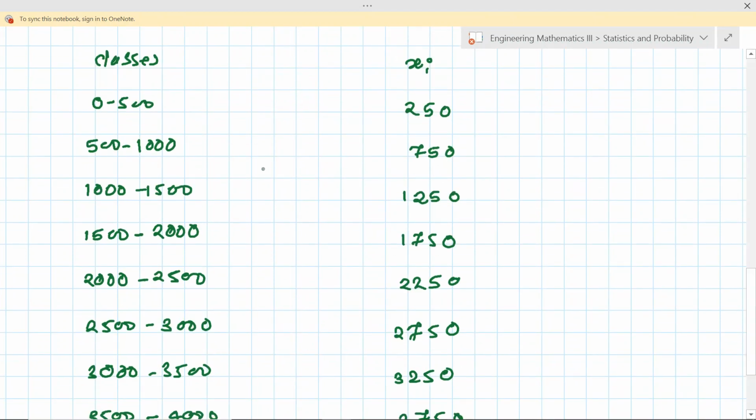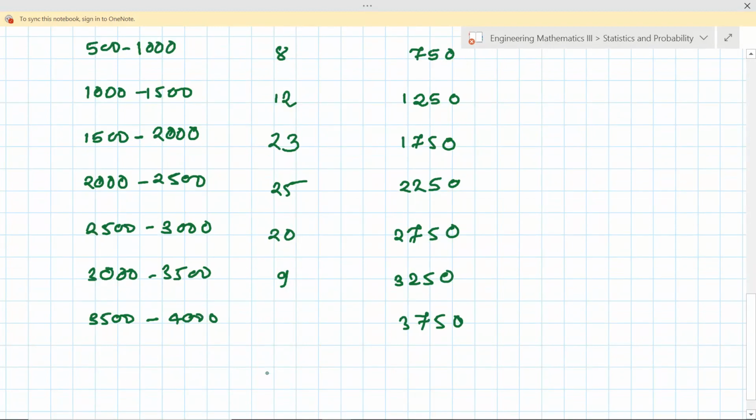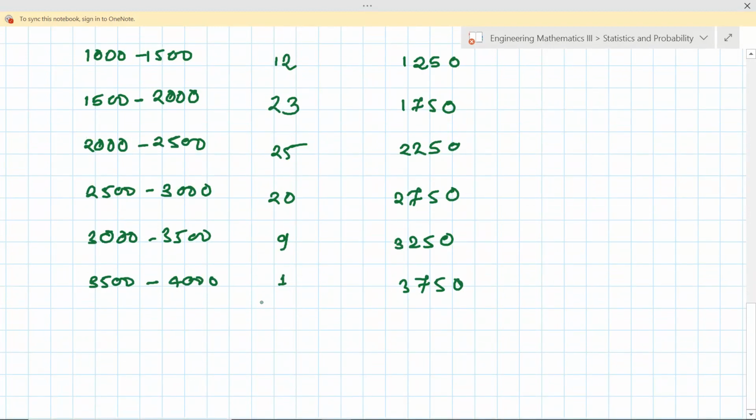So what are the frequencies here? Fi is the frequency of first class is 2, then 8, then 12, 23, okay, then 25, 20, then 9 and 1. Okay, so take the summation of all these. The summation is 100. Summation of Fi is equal to 100.